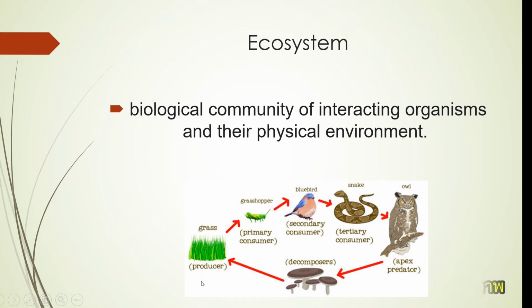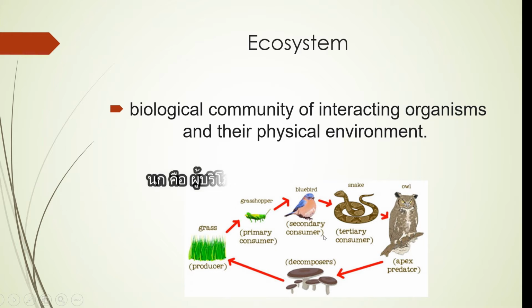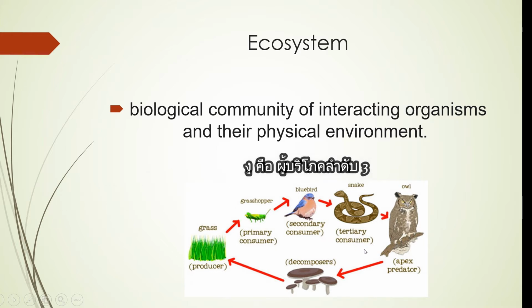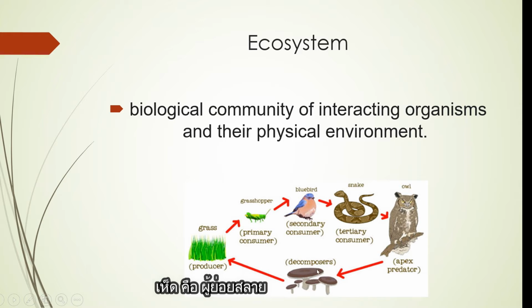As you can see in the picture, this is a producer, grass. A grass is a producer. Grasshopper is a primary consumer. Bluebird is a secondary consumer. Snake is a tertiary consumer, and this is an apex, the owl is a predator. And this mushroom is a decomposer.